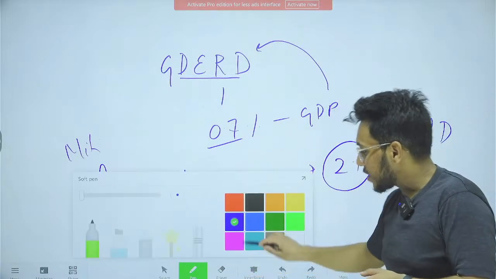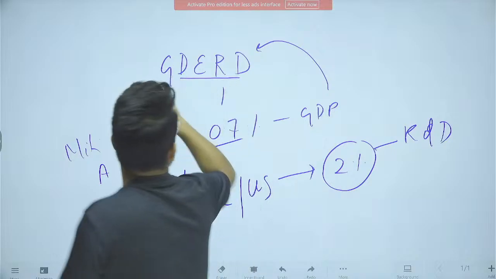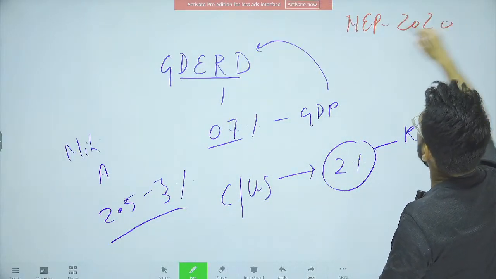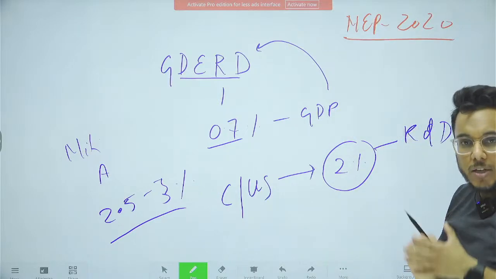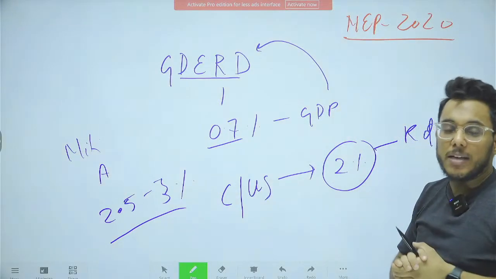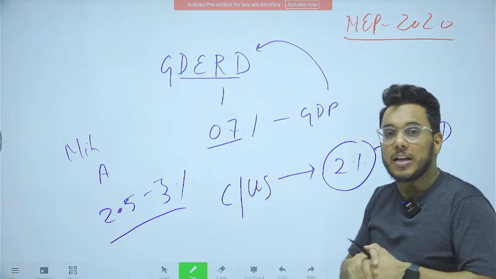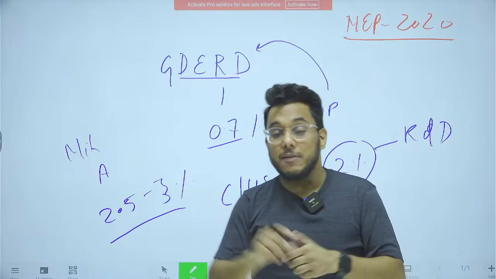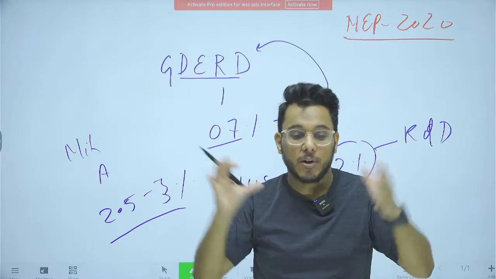Now, the National Education Policy that came in 2020 suggested that you need to create a separate body which will focus on facilitating investment in research and development, and which will coordinate grant funding for research and development.